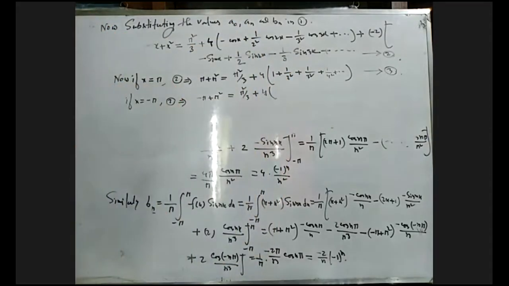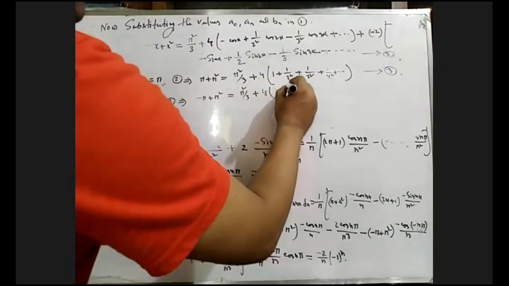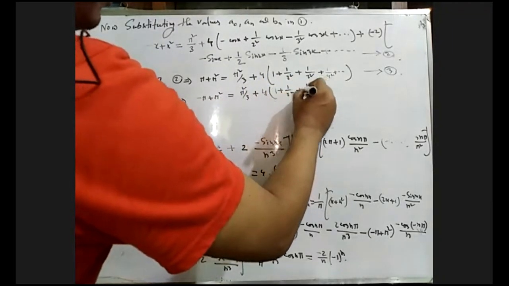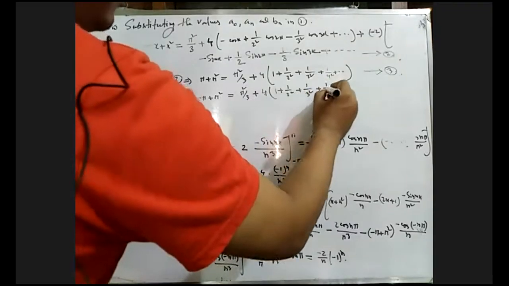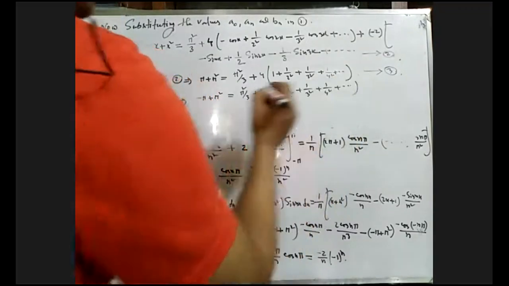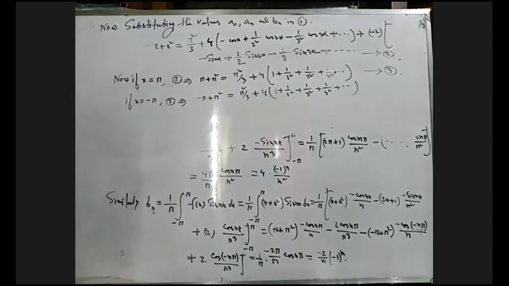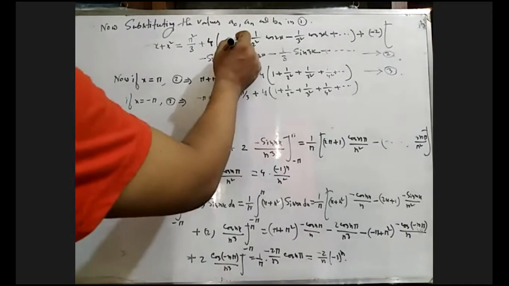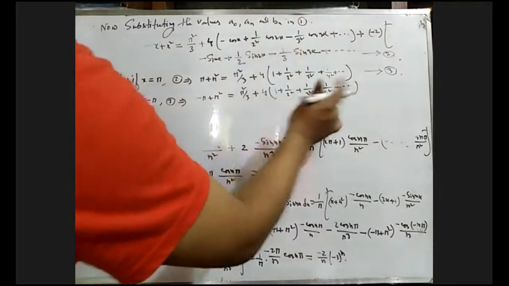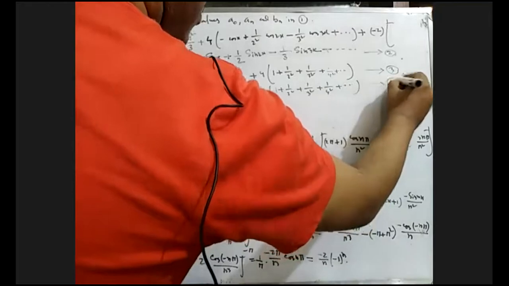4 into 1 plus 1 by 2 square plus 1 by 3 square plus 1 by 4 square, the same result, because cos minus theta equals cos theta. This is why we get the same result. This is equation number 4.